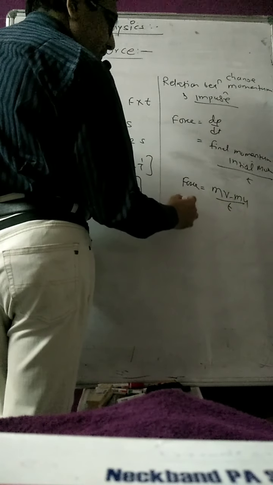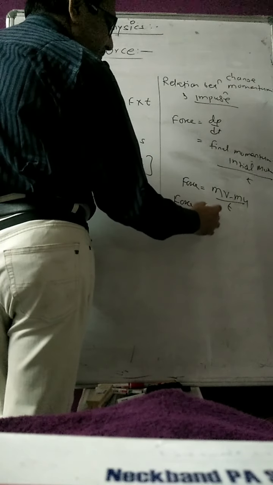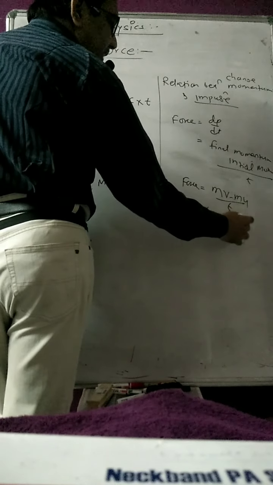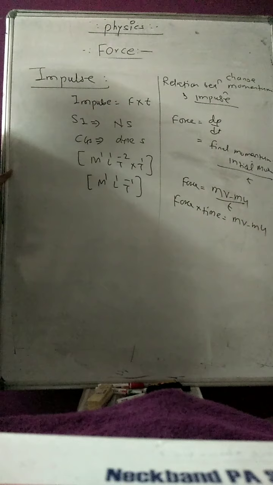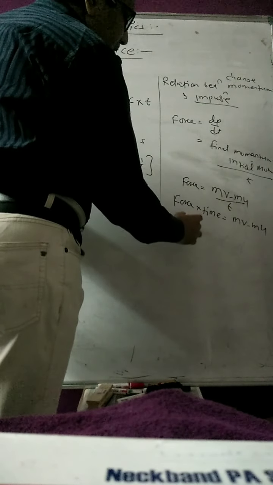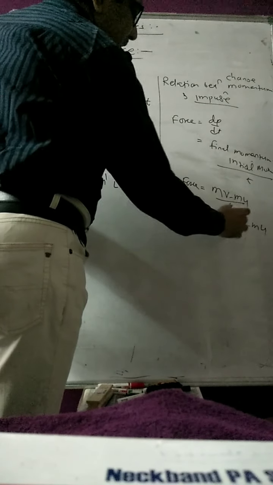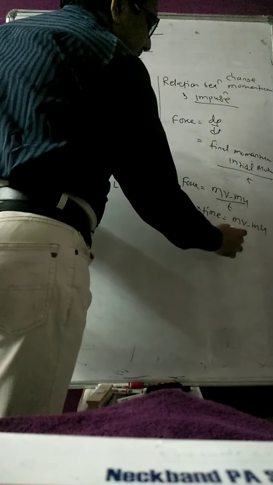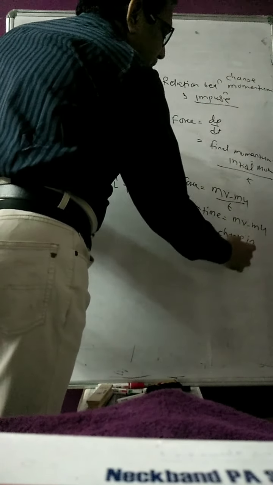So force into time is equal to mv minus mu. Now force into time is also called impulse. Therefore impulse is nothing but change in momentum.